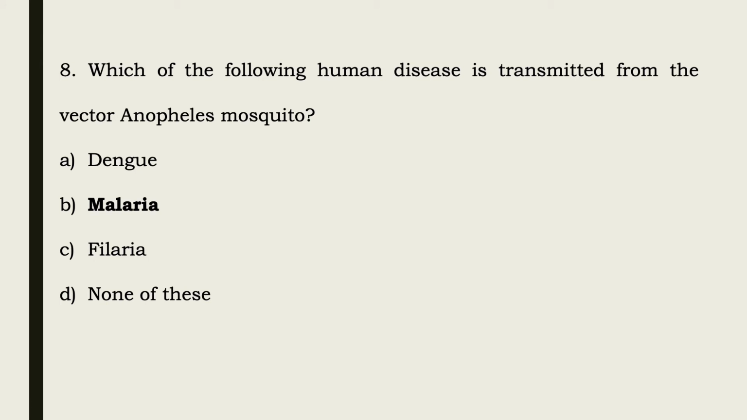Question number eight is, which of the following human diseases is transmitted from the vector Anopheles mosquito? The options are dengue, malaria, filaria and none of these. So the correct option is malaria. Malaria is a human disease which is mainly transmitted from the vector Anopheles mosquito. Vectors are the disease causing agents which are mainly responsible for carrying and transferring the disease.